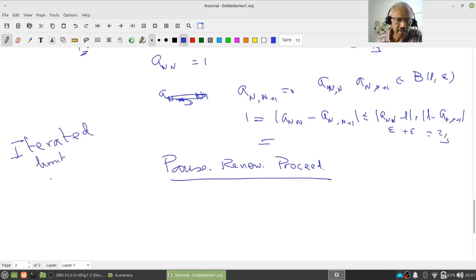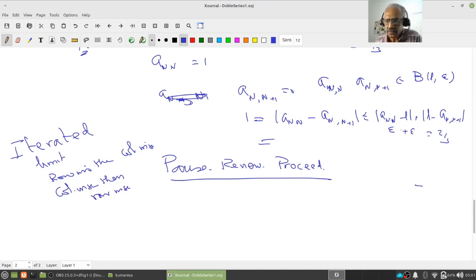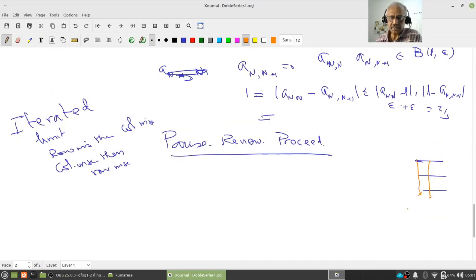Take row-wise, then column-wise, and similarly column-wise, then row-wise. Keep the geometry. This is your alpha. This is how, and the next one is you go this way. It may or may not converge, assuming these all converge. So they may exist, but still the sequence may not be convergent.